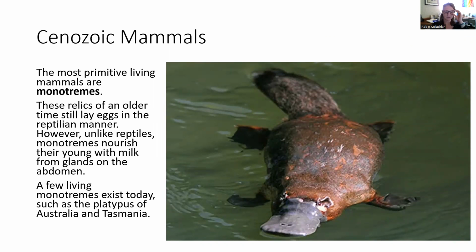Unlike reptiles, monotremes do nourish their young with milk from glands on the abdomen. They do have mammary glands, so they are mammals. They just happen to also lay eggs. These aren't super common today, but a few do live in the Cenozoic, kind of like the platypus. So the platypus lays eggs, but is a mammal. So it's a monotreme.